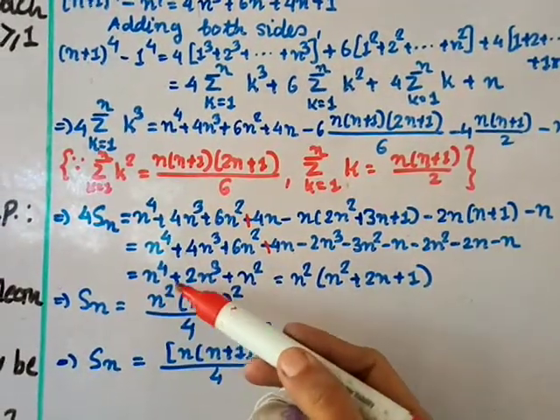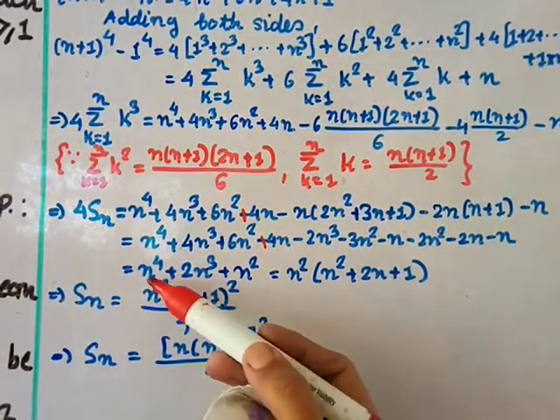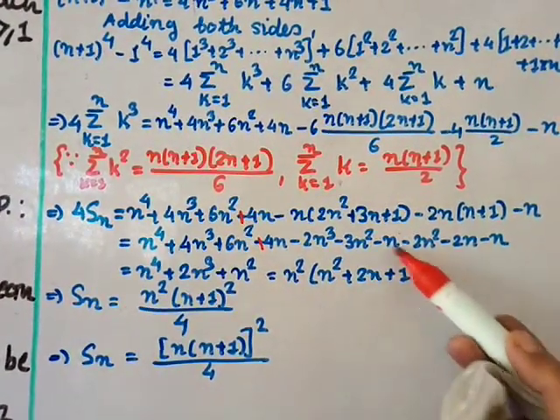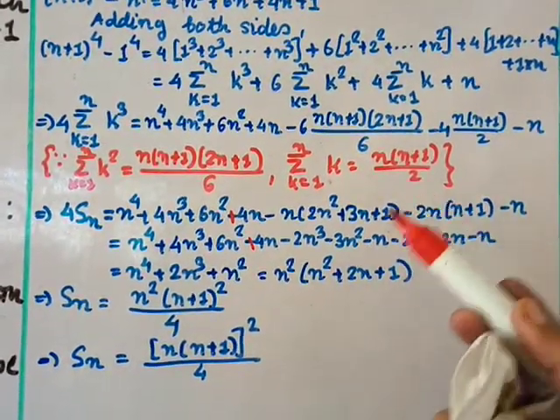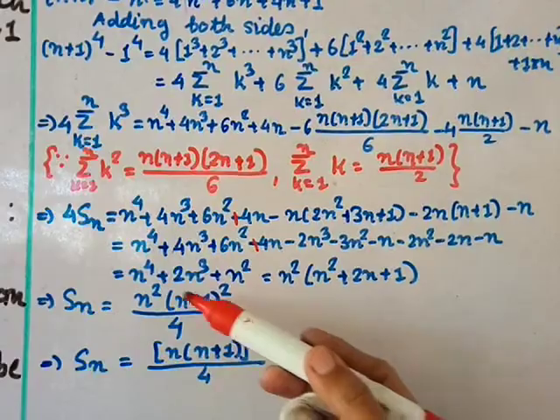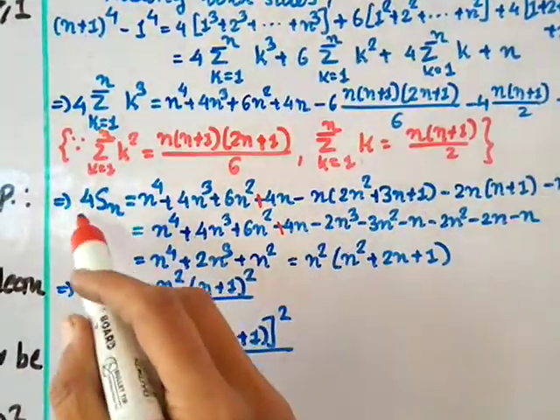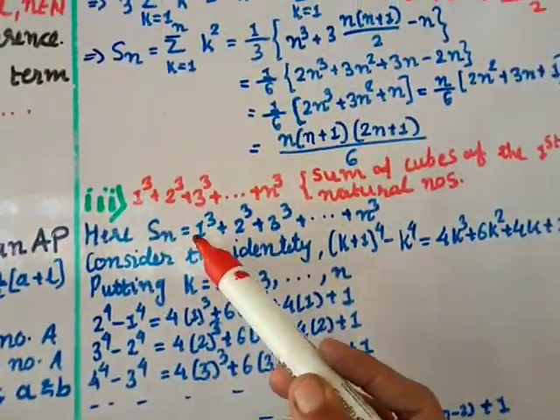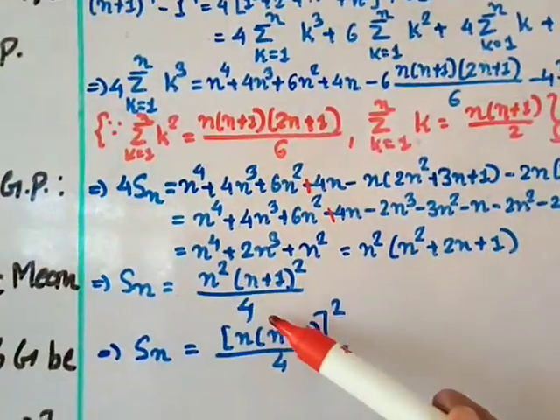So you get here n power 4 plus 2n cube plus n square. From all these I take n square common, so what remains here is n square plus 2n plus 1. This is a perfect square, you can write as n plus 1 whole square, and then n square as it is, divided by this 4 I am transferring over here, because my aim is to find only the sum of the cubes. So I don't require the 4 over here, so this 4 also I am transferring over here.